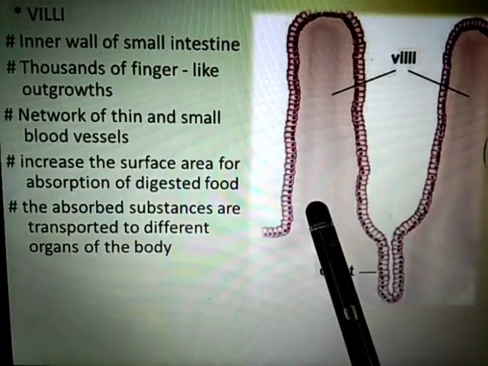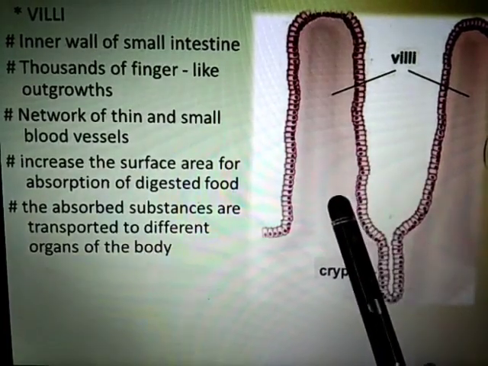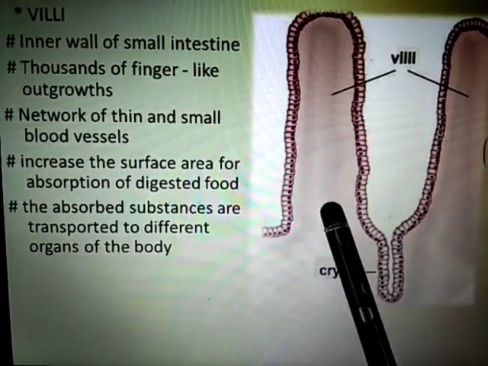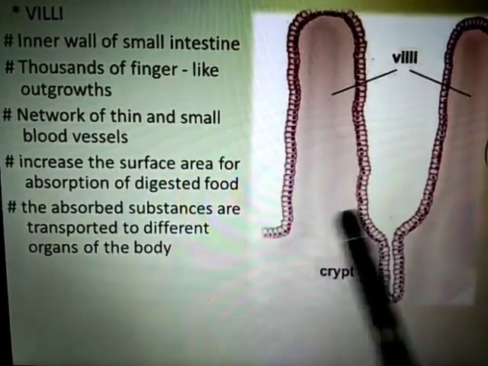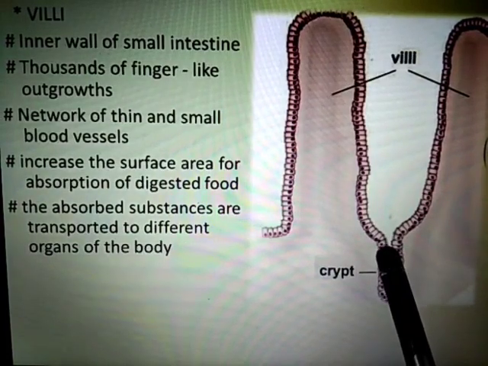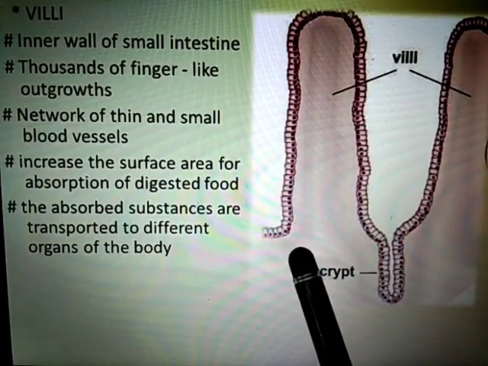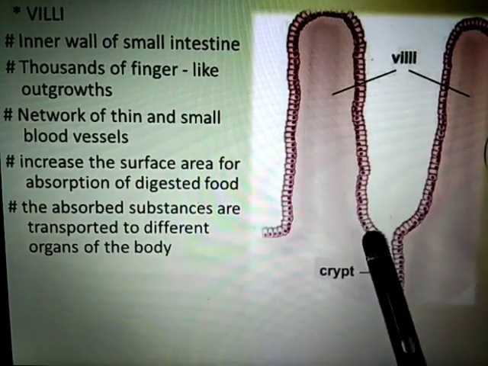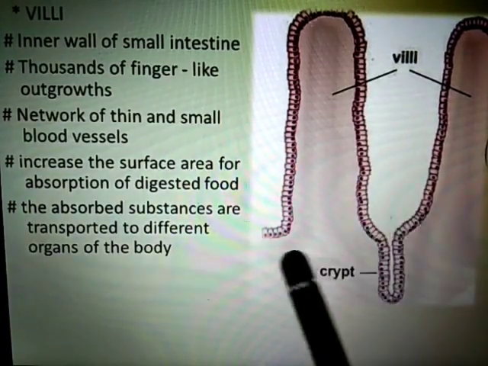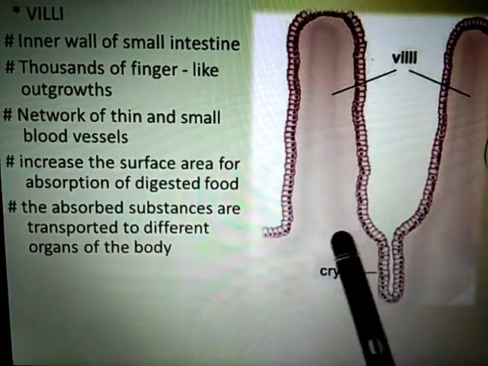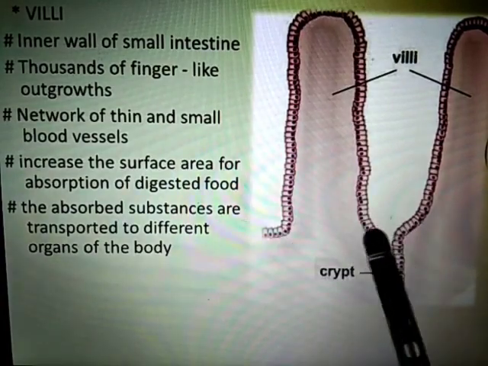Now the surface of the villi absorbs the digested food materials, and these absorbed substances are then transported to different organs of the body, which use them to build complex substances like proteins required by the body. So wherever proteins are required, it mixes with the blood, and that process is called assimilation.